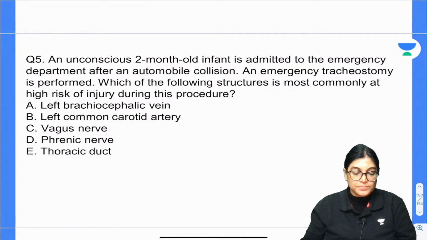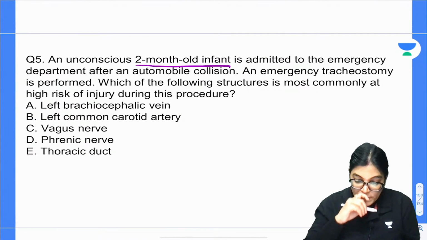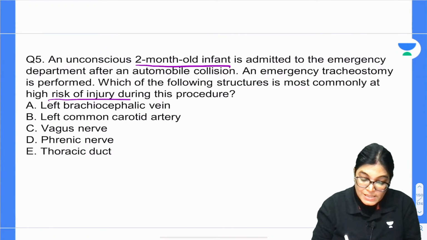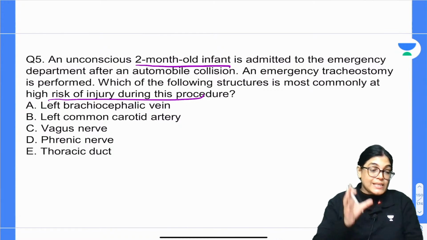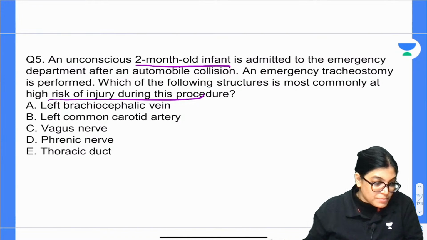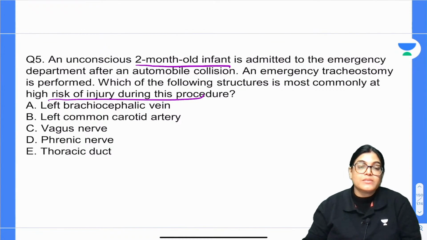Question number 5. A 2-month-old infant, emergency tracheostomy has to be performed. So, highest risk among the following options: thoracic duct, phrenic nerve, vagus nerve, left brachiocephalic vein. Which of the following structures is at the highest risk of getting injured?